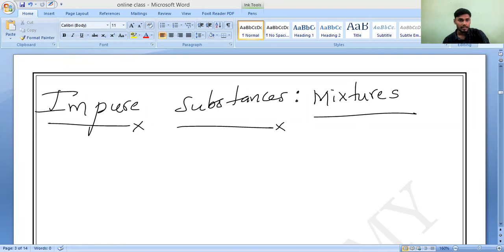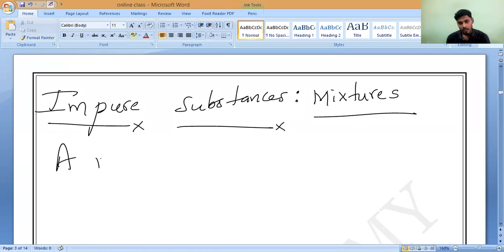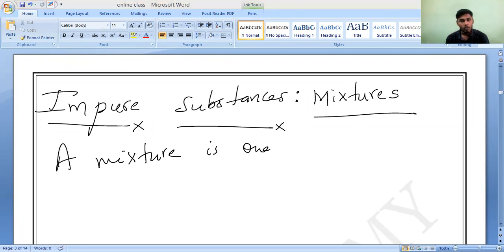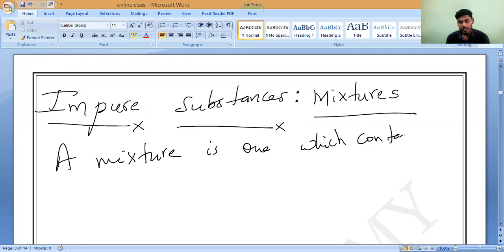Mixtures. A mixture is one which contains two or more different kinds of particles. I cannot say only two or more. Understand, Sai? Monish?